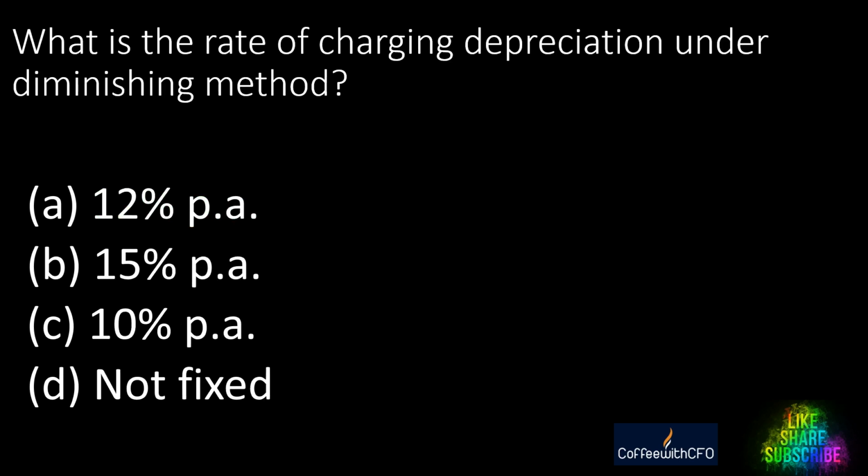Let's go to the next question. What is the rate of charging depreciation under diminishing method? A. 12%, B. 15%, C. 10%, D. Not fixed. And the right answer is not fixed. Under diminishing method, there are different rates for different kinds of assets. It is different in the Companies Act, it's different in the Income Tax Act. So we have to decide case by case which rate is applied for which purpose. Right, guys? Let's go ahead.